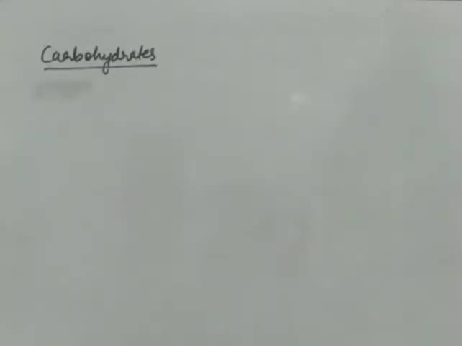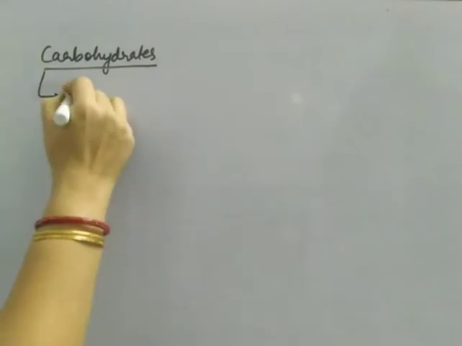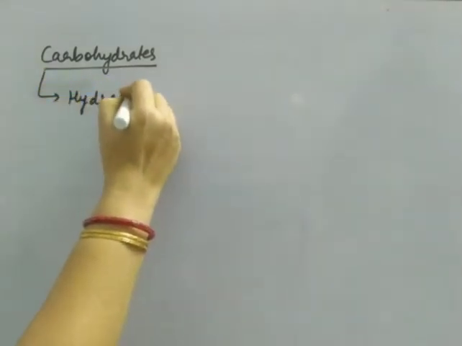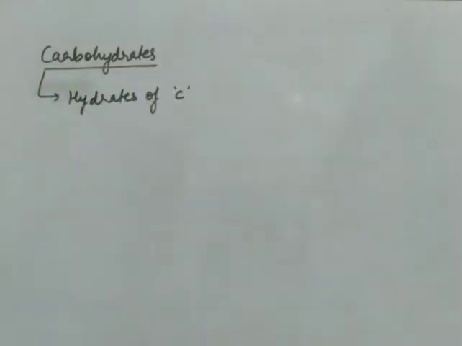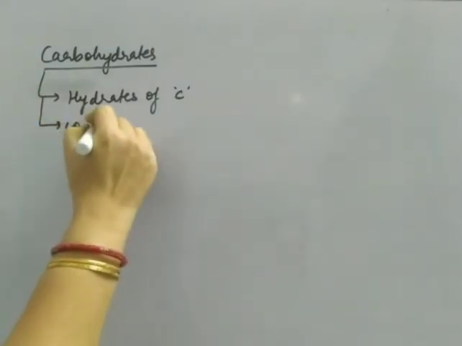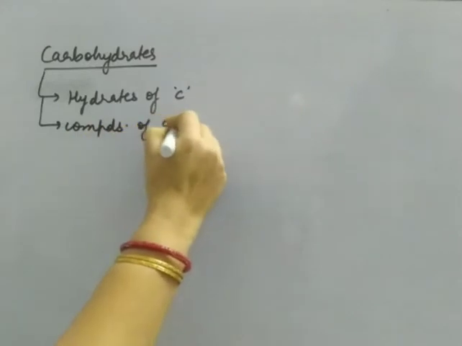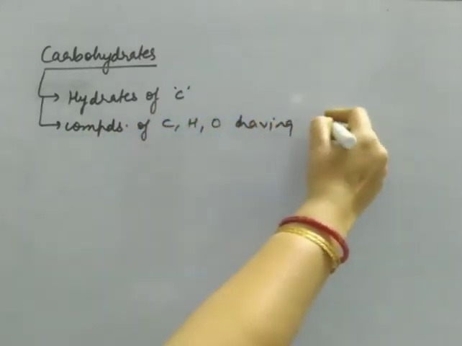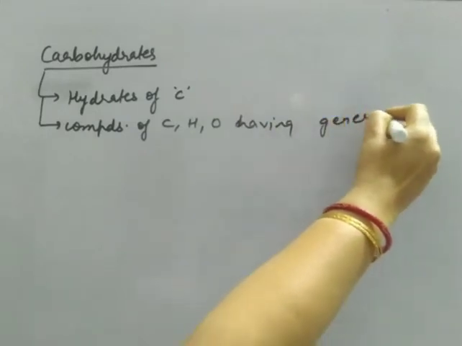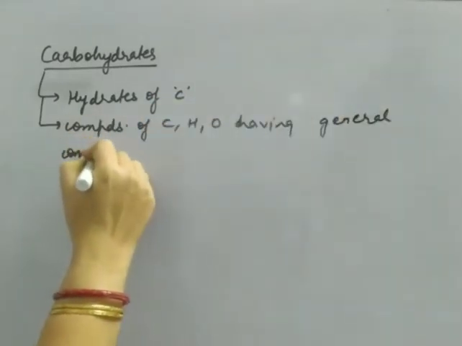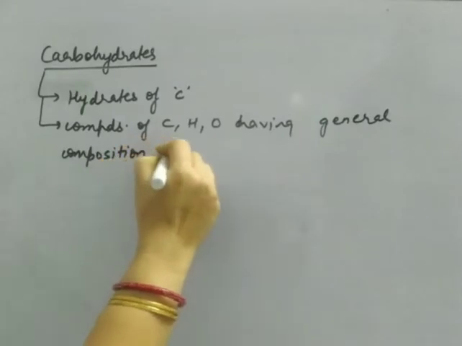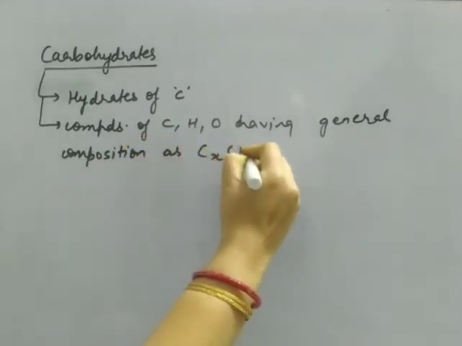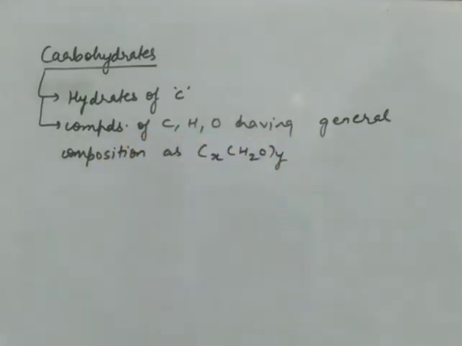The word carbohydrate means hydrates of carbon. Now what is the meaning of hydrates of carbon? These are the compounds of carbon, hydrogen and oxygen having the general composition CxH2O whole y, where x and y can be any number.